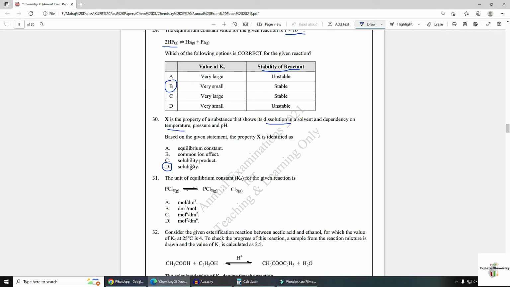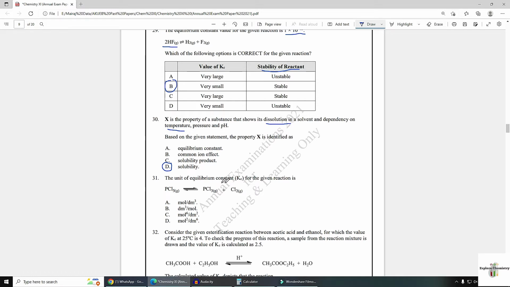Therefore solubility is the answer, not solubility product, because solubility product applies at equilibrium condition, and it is the equilibrium constant value of partially soluble salts. Equilibrium constant values depend on temperature only, not pressure, not initial concentration, not pH, etc. Solubility is dependent on all three things. Therefore solubility is the answer.